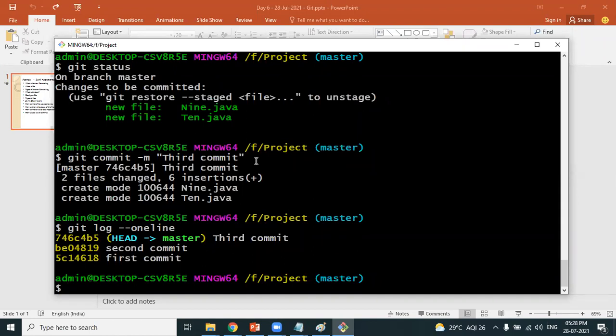I hope you have enjoyed this session. This is our agenda for today's session. There are many more concepts of Git, such as branching: when the developer should perform branching, how to perform branching, and how to create branches. These are all branching concepts which I want to discuss in tomorrow's class. So please do not miss tomorrow's class.